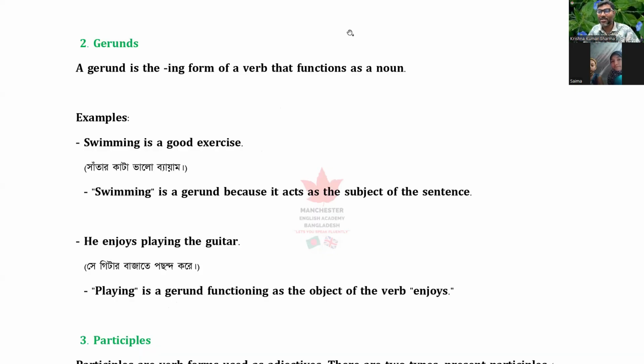I am playing is not a gerund because it's a present participle and it is present continuous. Let me show you. If you say I am swimming, this swimming and that swimming are not the same. This swimming is the main verb.